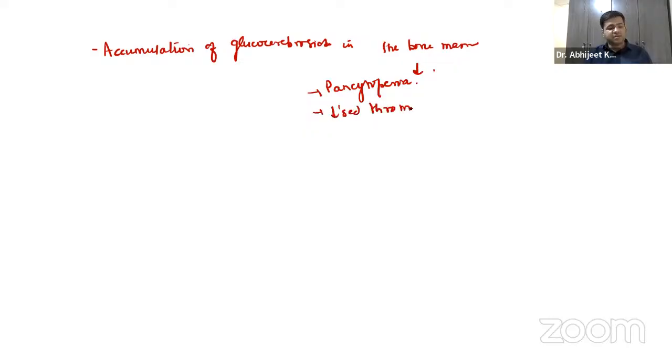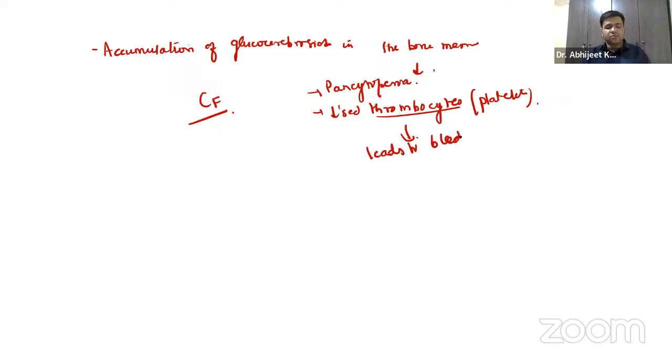These are other clinical features that you will encounter. If the platelets are decreased, guys, and platelets help in clotting, then no clotting will take place. These persons are more prone to bleeding, it will lead to bleeding manifestation, right? Is it clear? So that is something you have to remember.